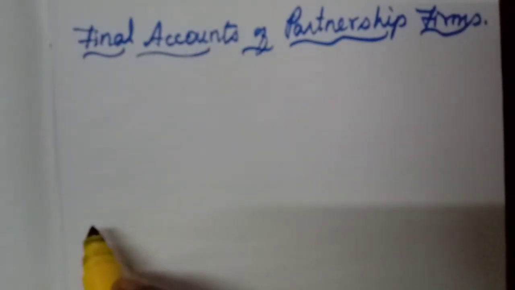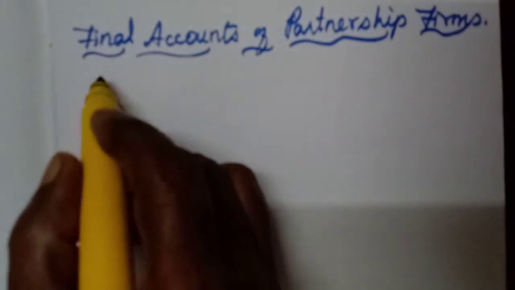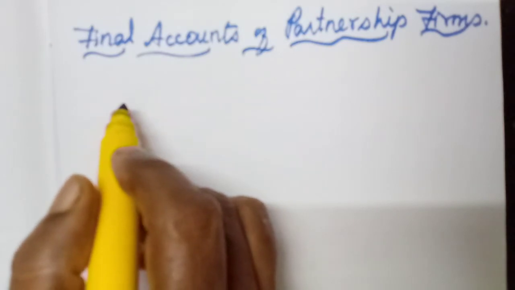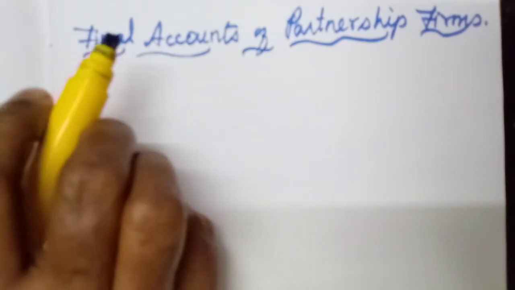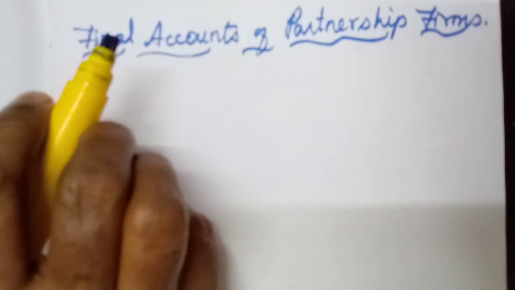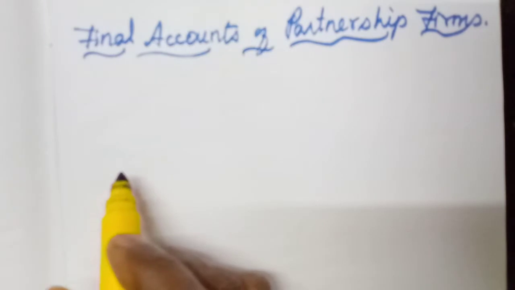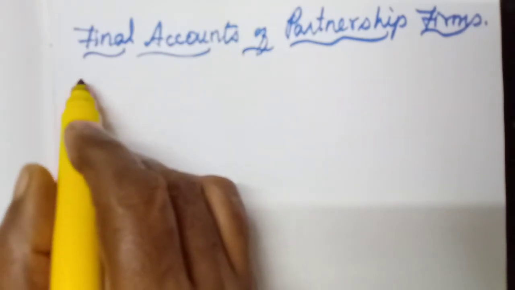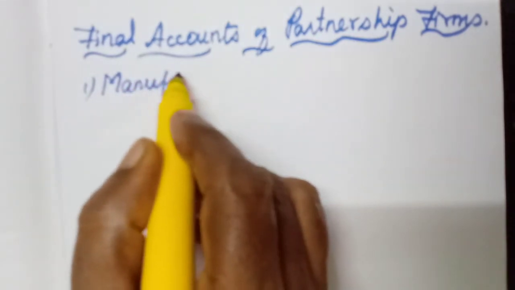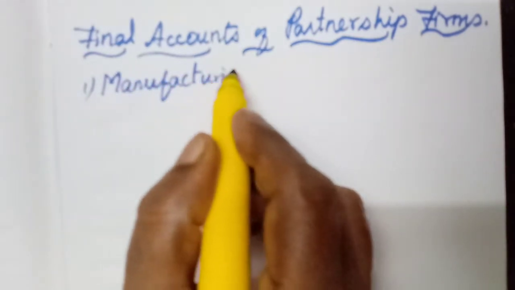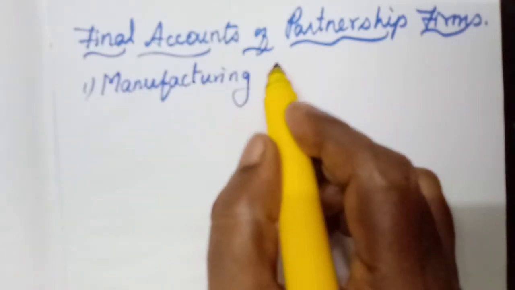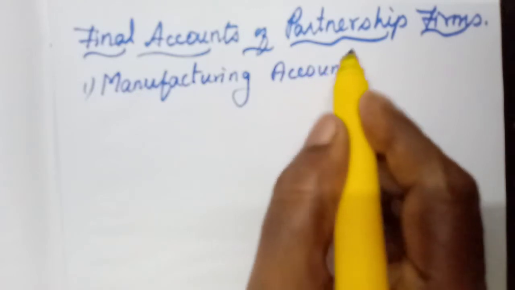What are the final accounts? It is the same as in the sole proprietorship organization. We have studied in 11th, isn't it? We know in common we have two accounts: trading and profit and loss account, and balance sheet. But here one more thing is coming, that is the manufacturing account. If it is a manufacturing concern, what is manufacturing? They are producing in the industry. So if it is a manufacturing concern, the manufacturing account should be prepared.